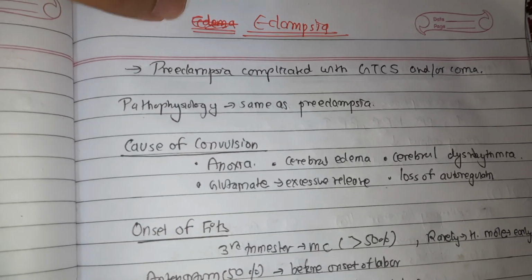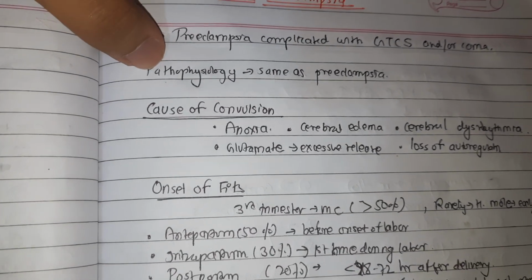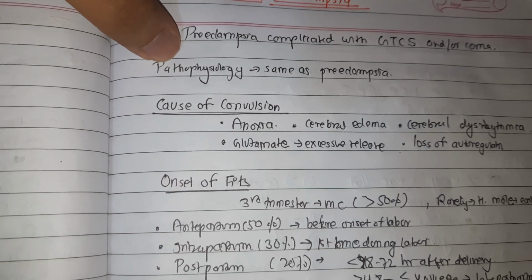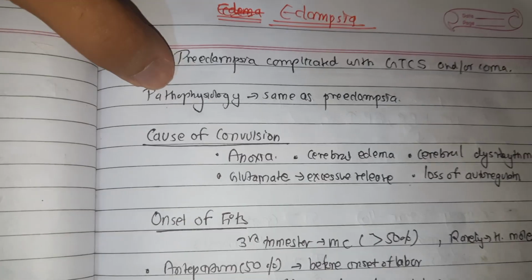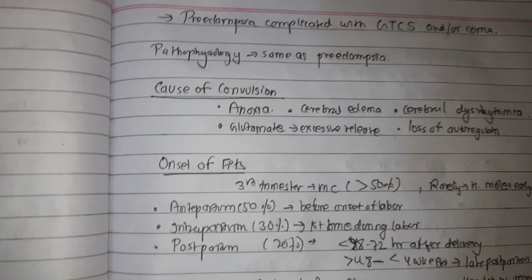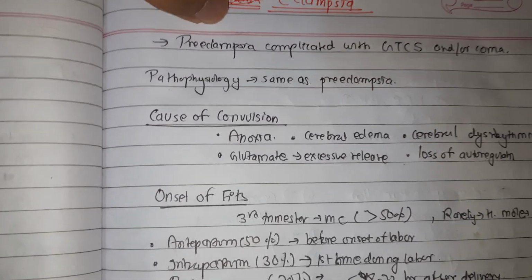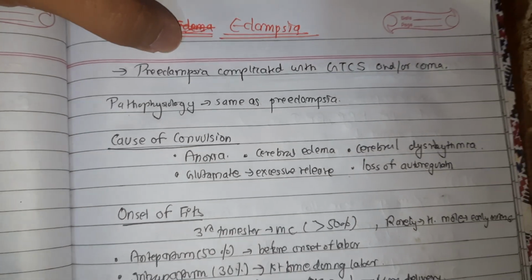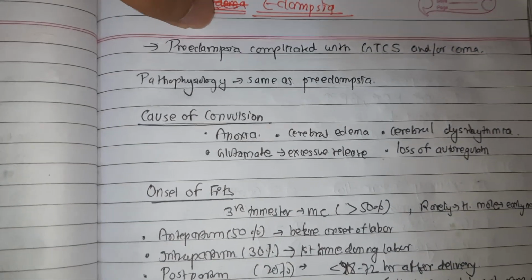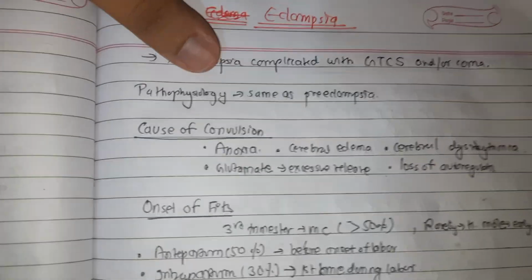So the definition of eclampsia is preeclampsia with seizure or coma, and the pathophysiology is the same as preeclampsia. Eclampsia may occur in a patient with preeclampsia, or also in a patient who has preeclampsia superimposed on essential hypertension. The histological and biochemical changes in eclampsia are similar to those of preeclampsia.